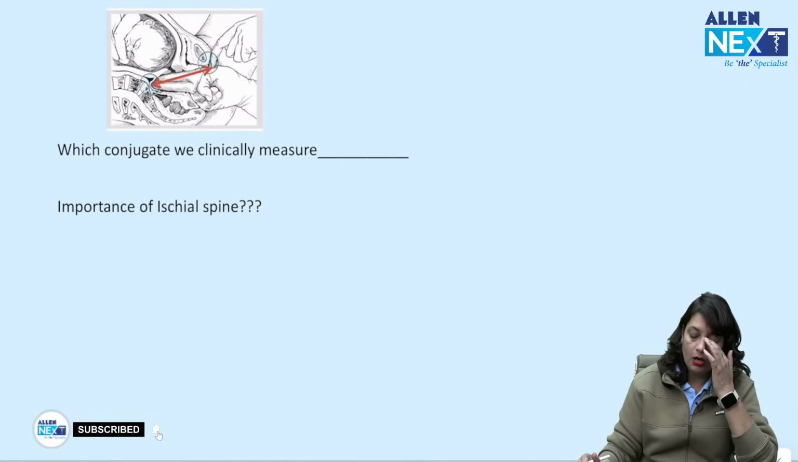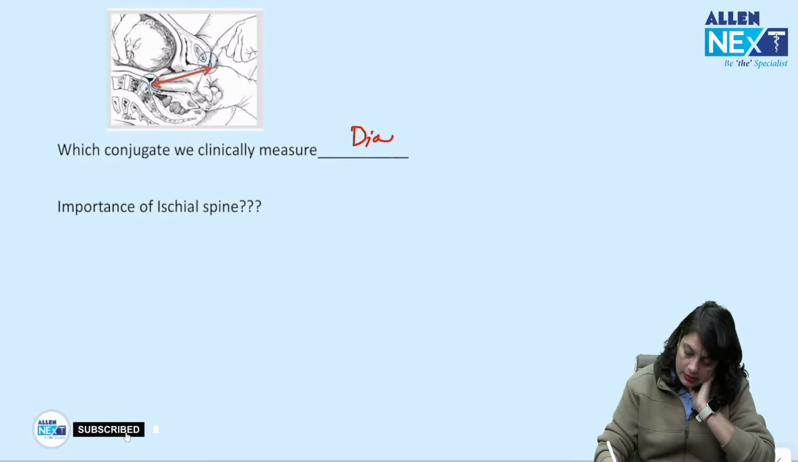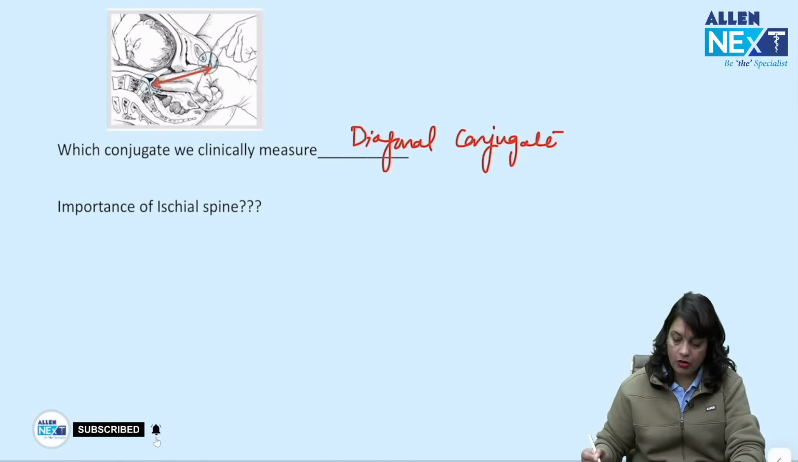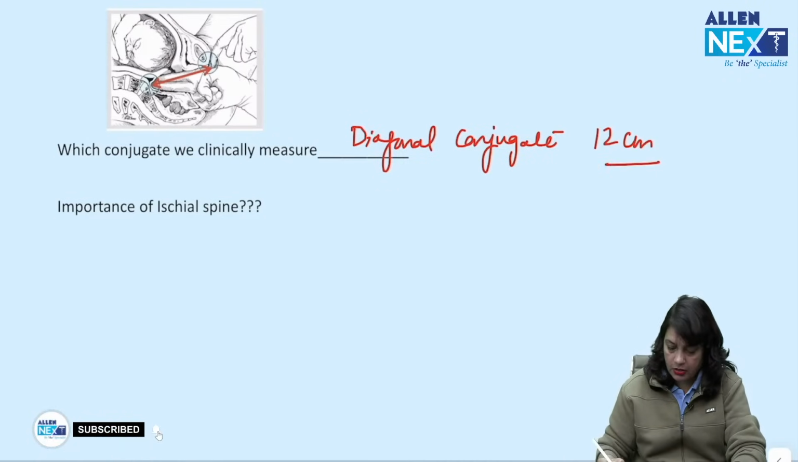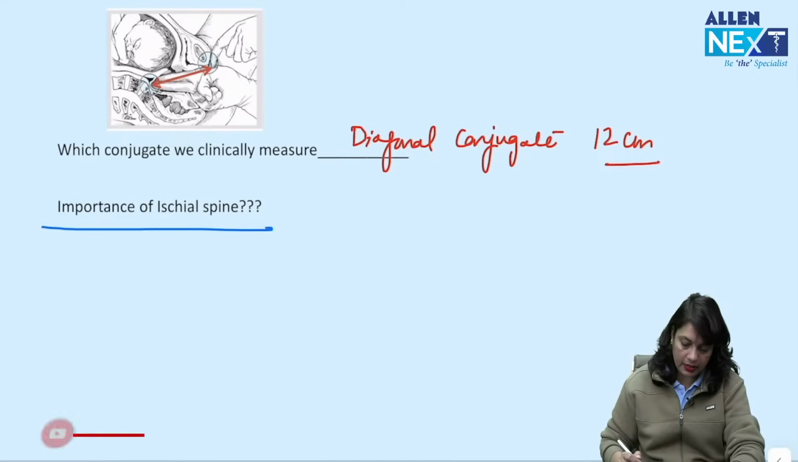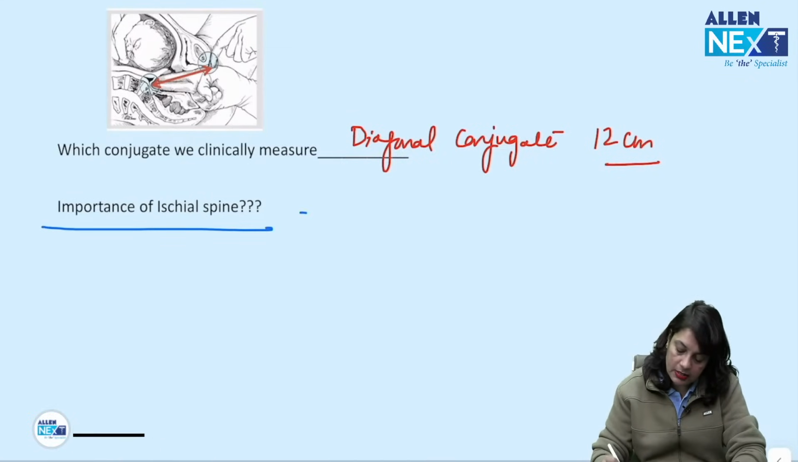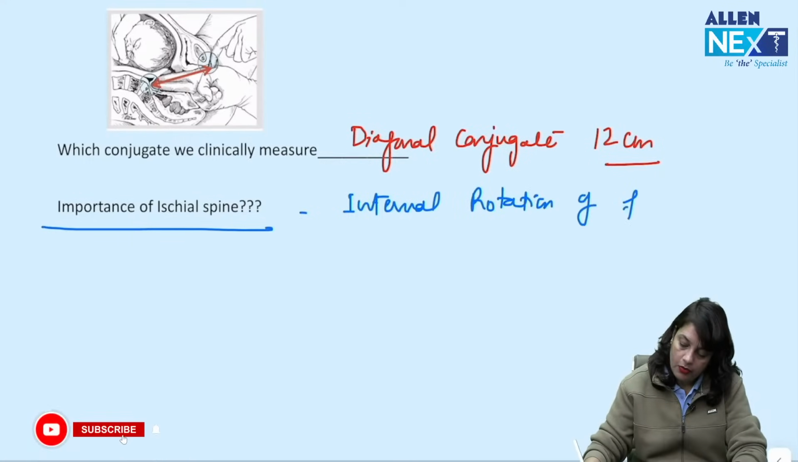What is this conjugate which we can measure clinically? It is the diagonal conjugate, that is the anteroposterior diameter of inlet, and it is 12 centimeters. What is the importance of ischial spine in the maternal pelvis? Importance of ischial spine in the maternal pelvis is here internal rotation of fetal head occurs.